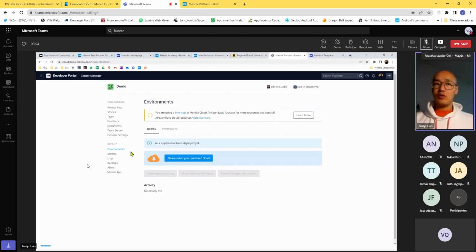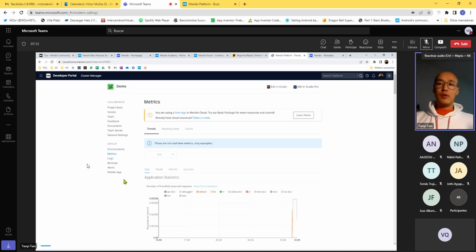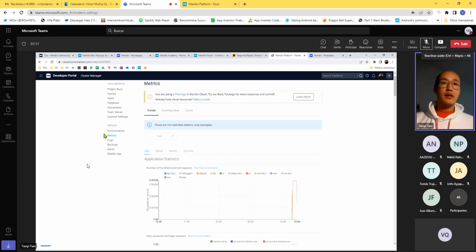So here you can then push your products from testing to the various productivity levels that you need, and also go to the security settings and API credentials here if you want. The metrics, you can see how your app behaves while running, and also you can select different environments.